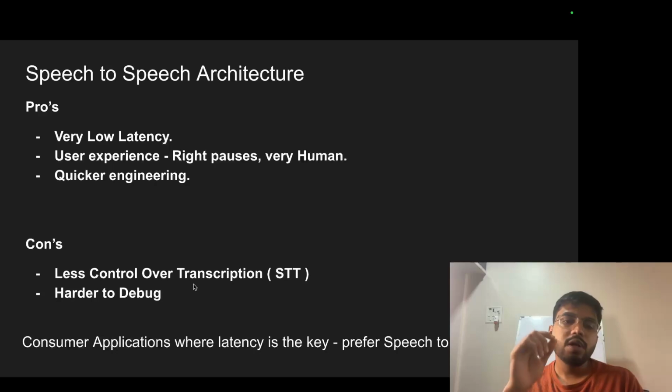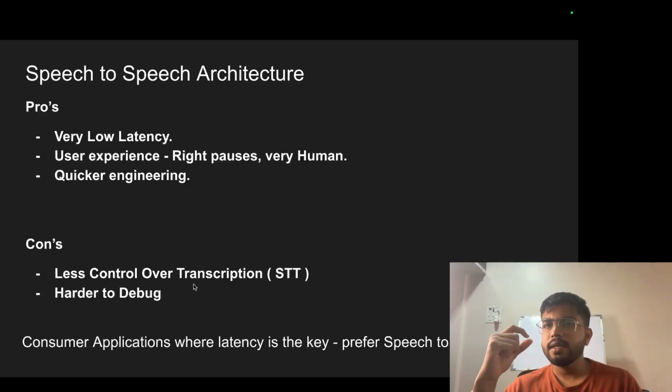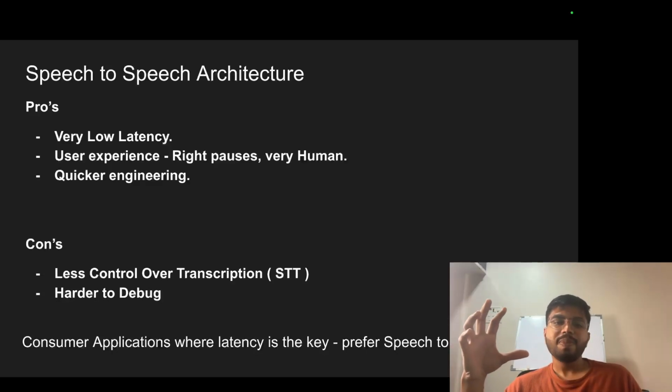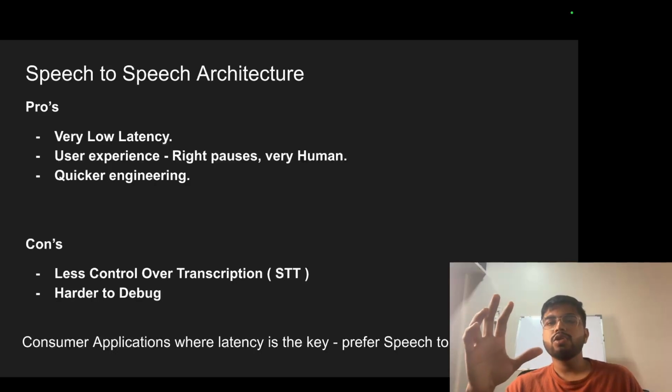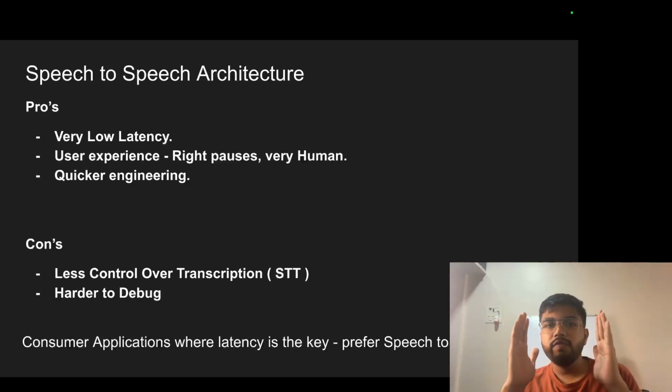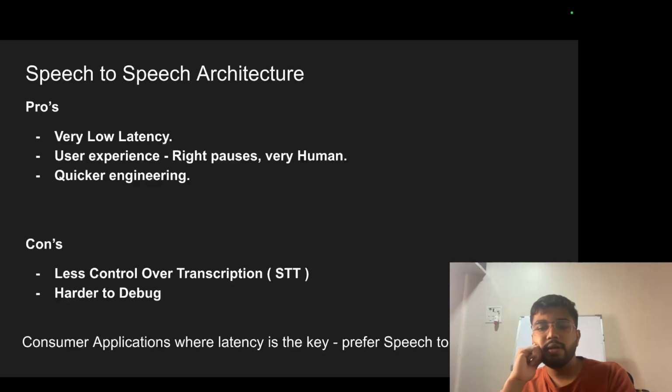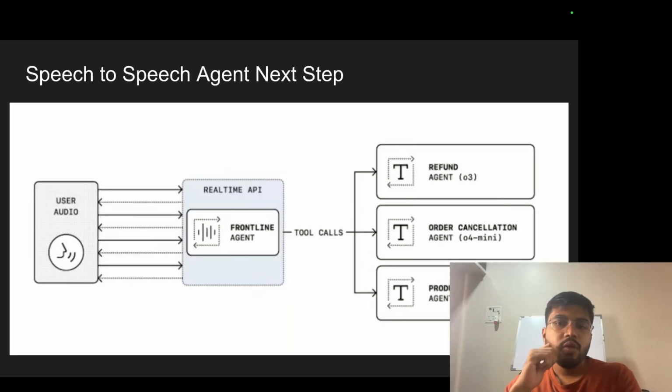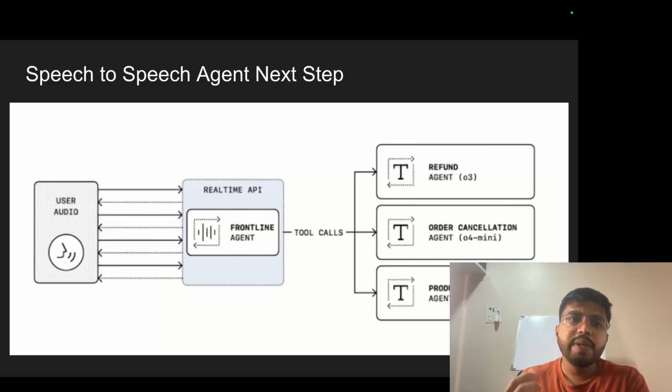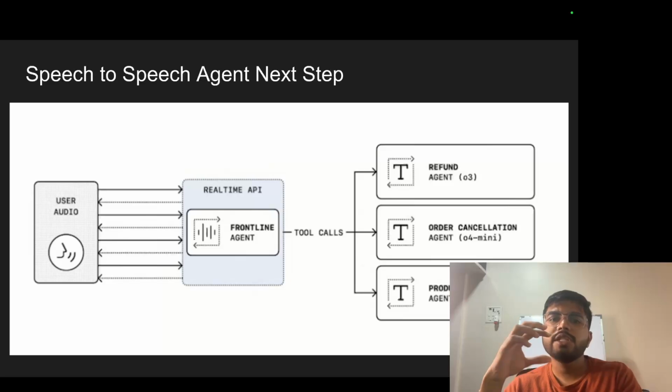Okay. So wherever there are consumer applications where latency is key, where you need quick responses and better understanding of what the user is saying, speech to speech comes into place. So I hope till now you have followed and understood the different architectures available and which one to use for your products. Now I have told you speech to speech and chained architecture, but how do you make speech better? There is always engineering, you're trying to make the best outcomes possible. So how do you make a speech to speech agent setup better?